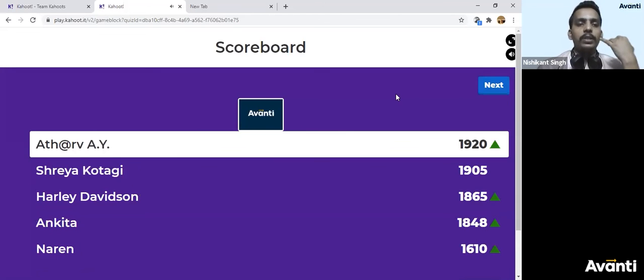Atharv is on the top. Shreya Kodgi second. Ankita is in the top 5 again. Naren and Harley Davidson are also playing well. I hope Harley Davidson's tire gets punctured. And I hope he doesn't have a tubeless tire. Let's see the next one.